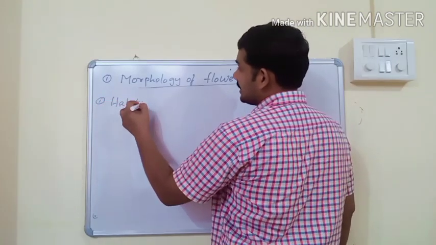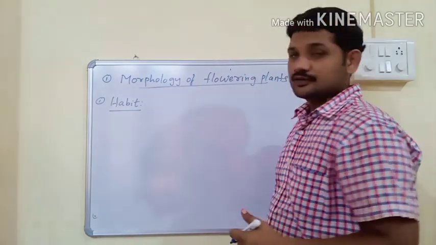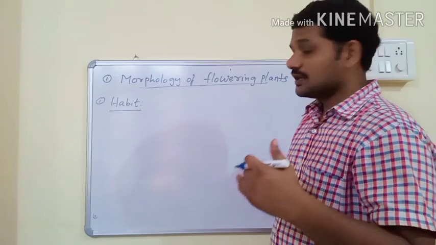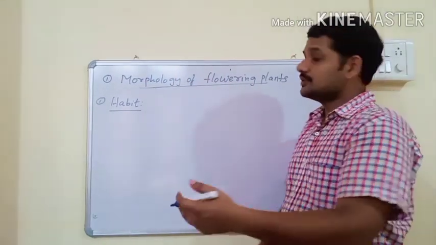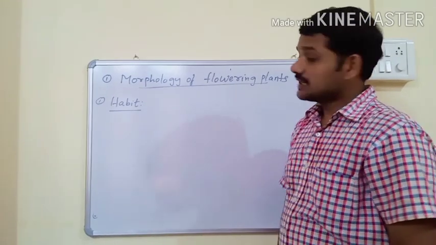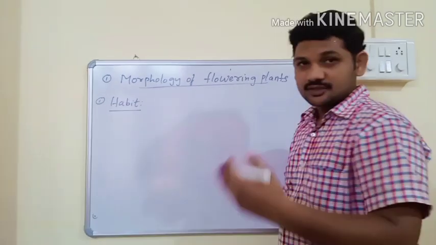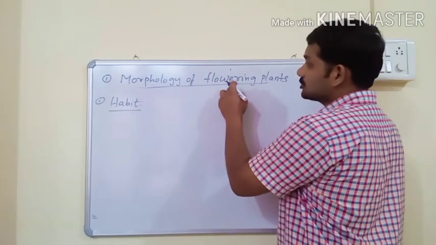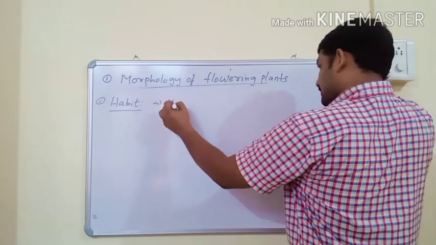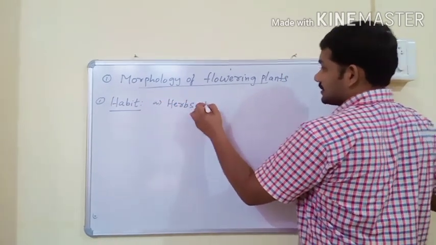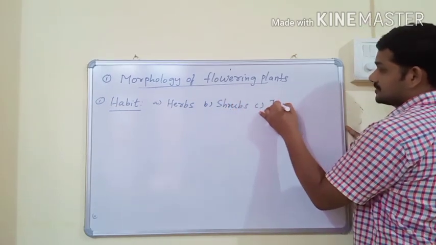So what is habit? The way of their growth, the way the plants are growing, and external appearance is called habit. According to external appearance and their growth, according to habit, angiosperms or flowering plants are usually of three types: herbs, shrubs, and trees.